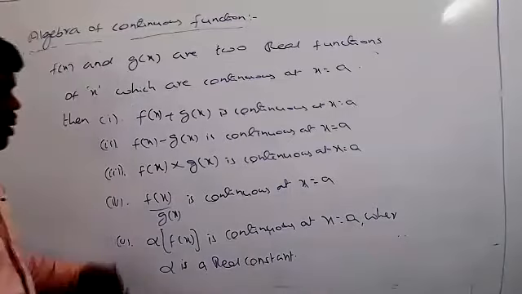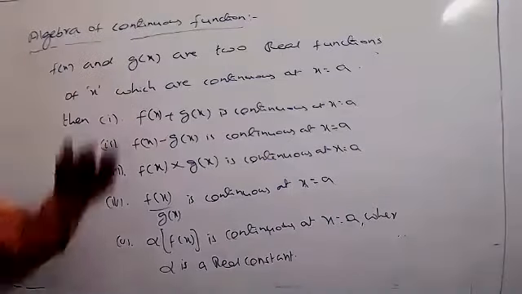Okay, these are all the conditions. What you call this is the algebra of continuous functions.